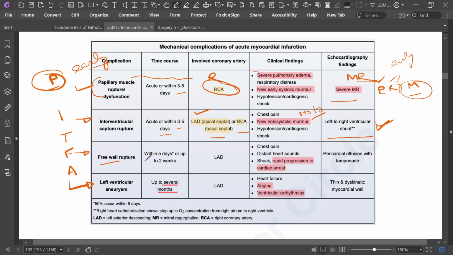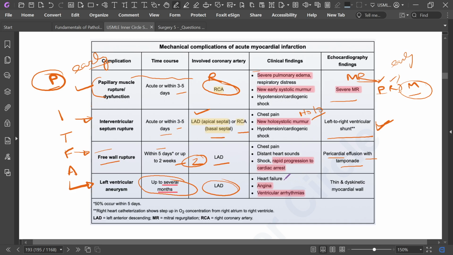Free wall rupture happens within 5 days up to 2 weeks, again LAD. Free wall rupture leads to pericardial effusion and tamponade. So we know the Beck's triad: hypotension, distended neck veins, and distant heart sounds. And finally the left ventricular aneurysm. Up to several months, it is again LAD.